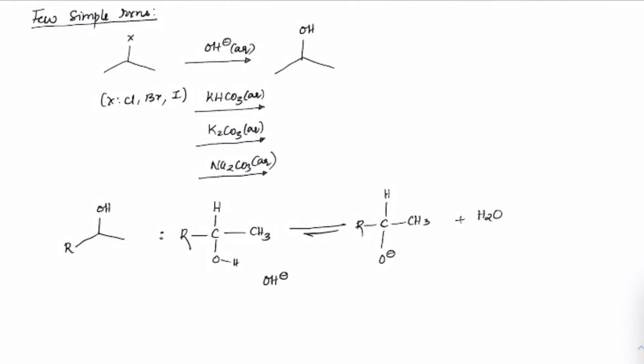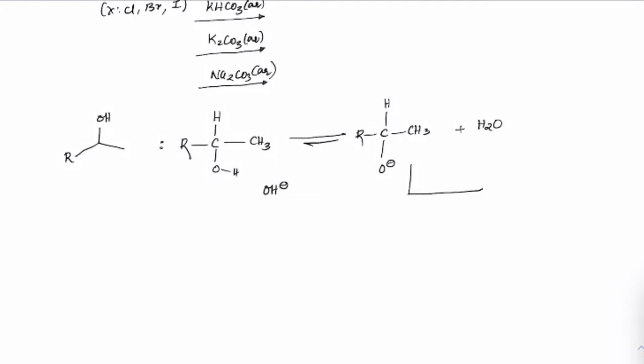Most of the time the equilibrium will be on the backward direction, because this is a stronger base compared to OH minus. But think this way: if sufficient X2 is given, whether chlorine, bromine or iodine, there is a chance that this O minus will attack this X and remove it.